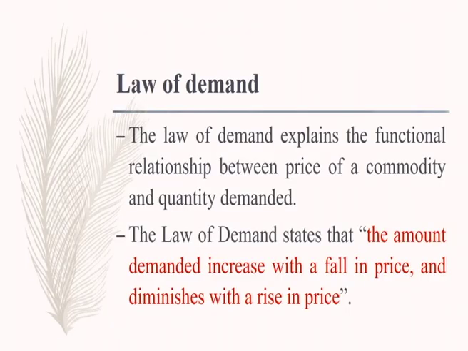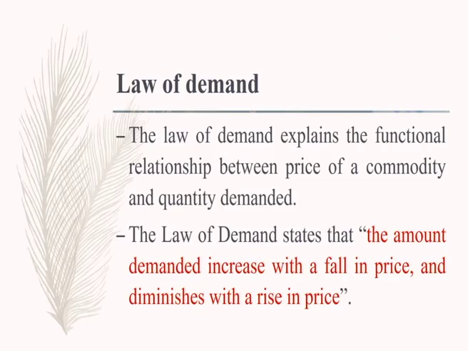This is also known as the law of demand. What does the law of demand explain? It explains the functional relationship between price of a commodity and quantity demanded.